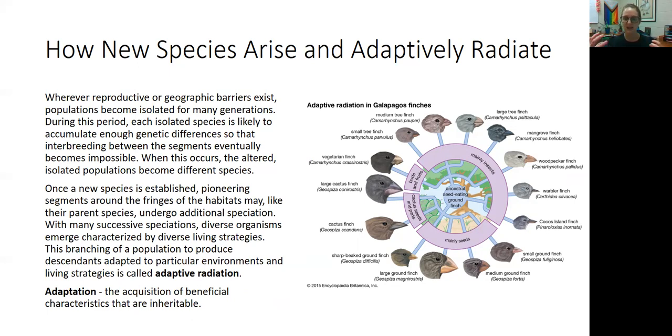Their gene pools were separated, and so many different species evolved based on the environment that they were in. And we call that adaptive radiation. Basically, the species were adapting, radiating out into the different environments they were in.